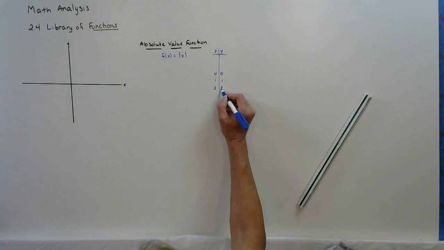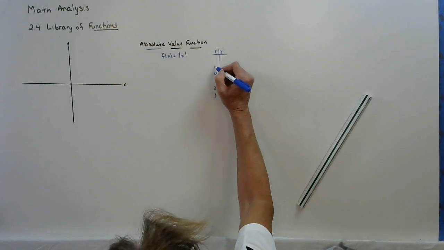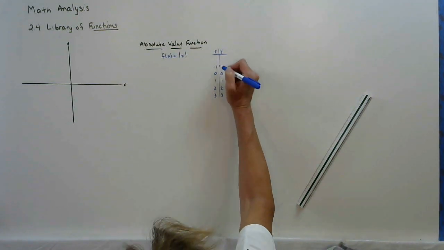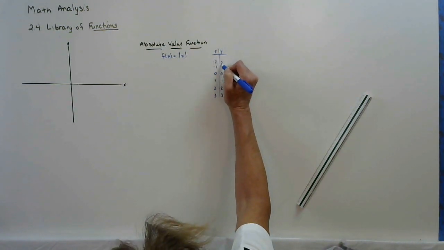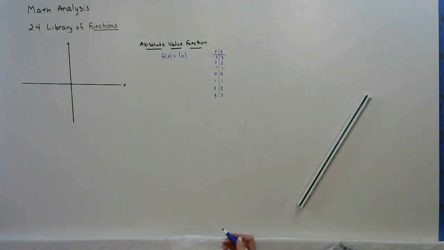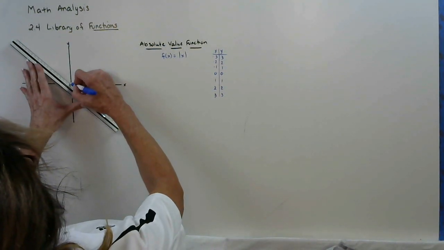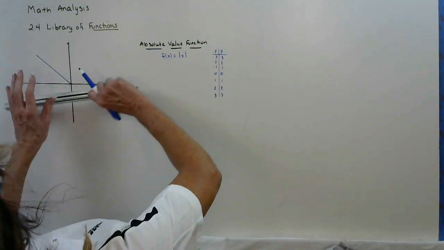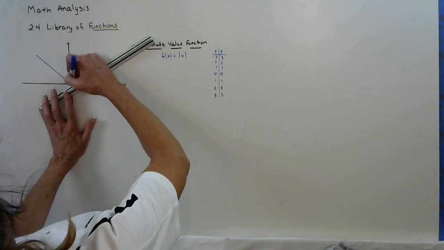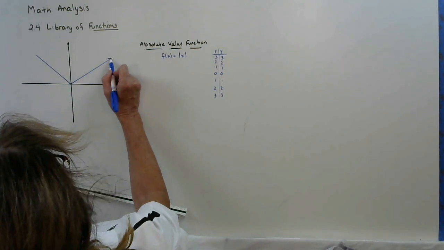Absolute value of 2, 2. 3, 3. Absolute value of -1, +1. Absolute value of -2, +2. Absolute value of -3, +3. So we end up with this lovely V graph. We end up with the identity and the opposite of the identity.